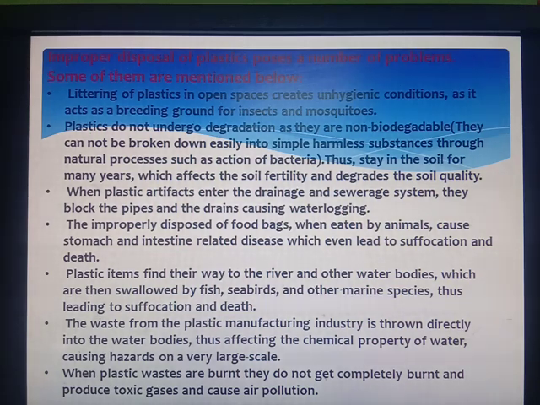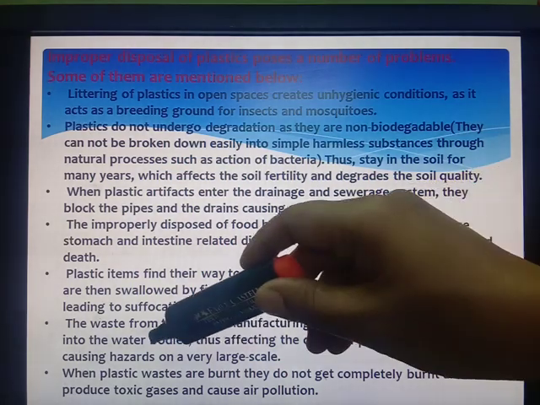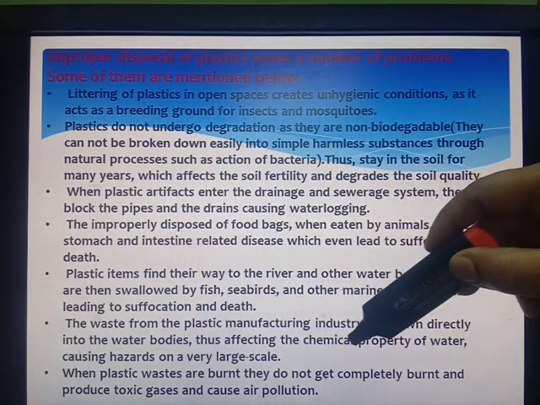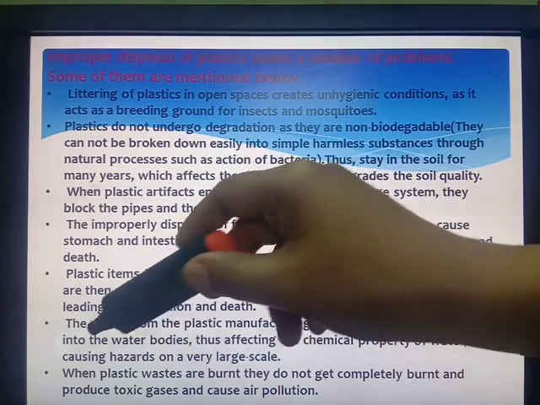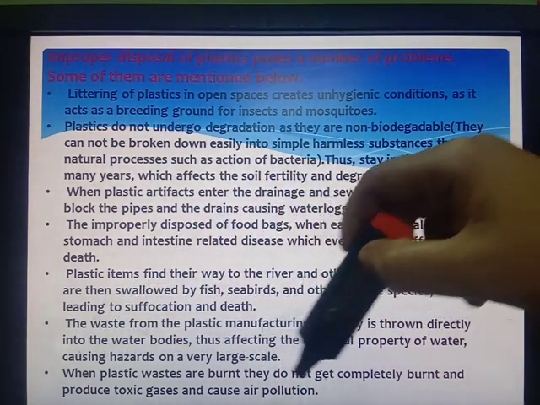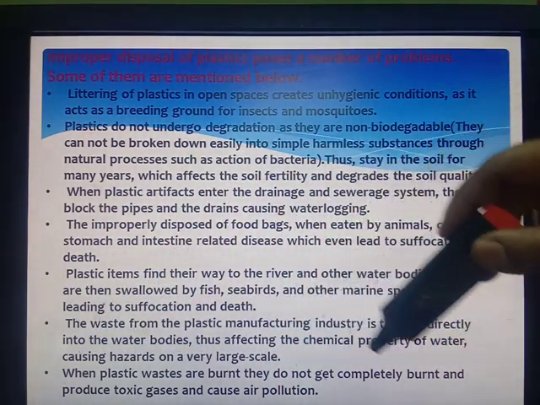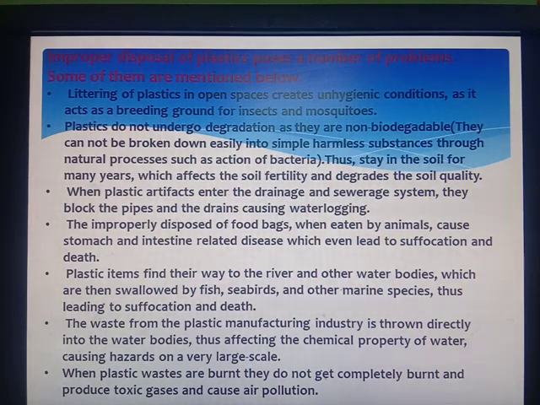The waste from the plastic manufacturing industry is thrown directly into the water bodies, thus affecting the chemical property of water, causing hazards on a very large scale. And when plastic wastes are burnt, they do not get completely burnt and produce toxic gases and cause air pollution. So these are the disadvantages which are actually caused by the improper disposal of plastics.